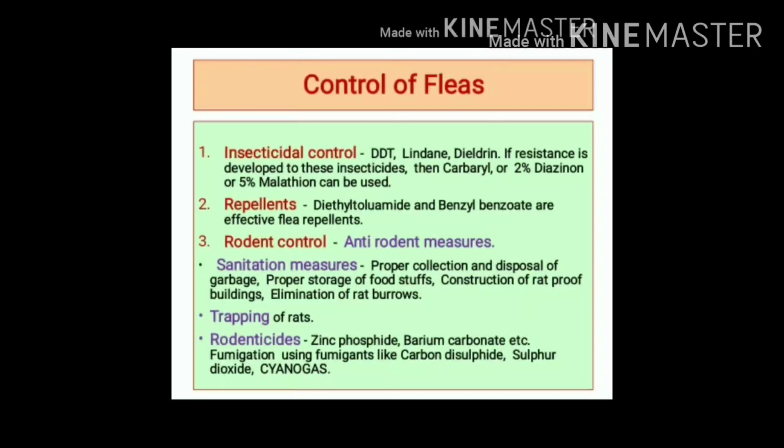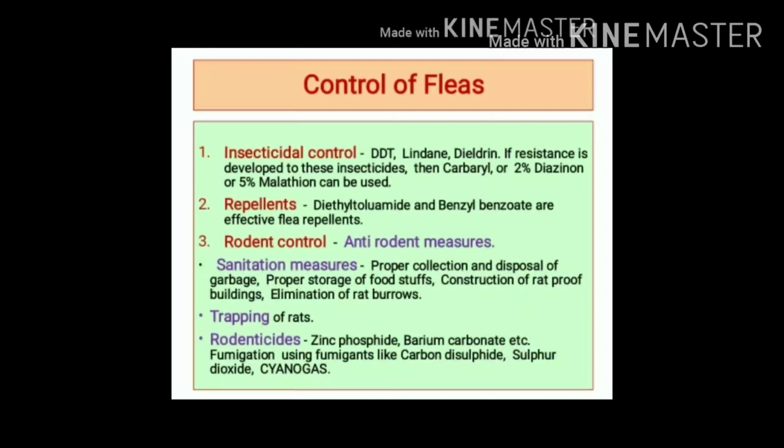Third important aspect in control of fleas includes control of rodents. Rodents can be controlled by using anti-rodent measures. Sanitation measures include proper collection and disposal of garbage, proper storage of foodstuffs, construction of rat-proof buildings, and elimination of rat burrows. Trapping of rats is an effective anti-rodent measure.